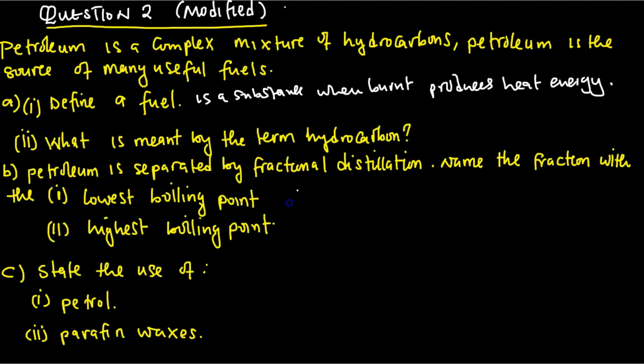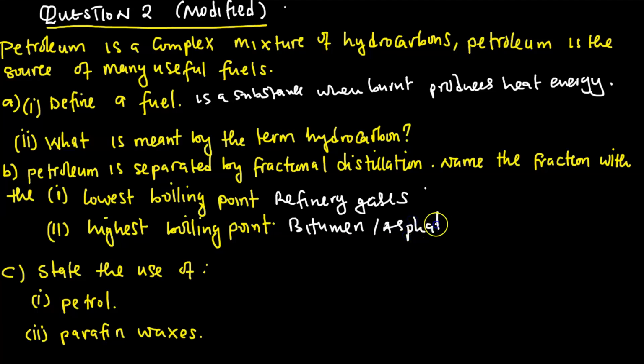Let me write it nicely. Refinery gases. So this is the answer. Then with the highest boiling point you find bitumen, written as this, or asphalt. That is the answer. Then the question C, state the use of petrol.